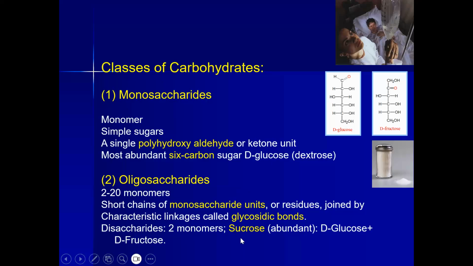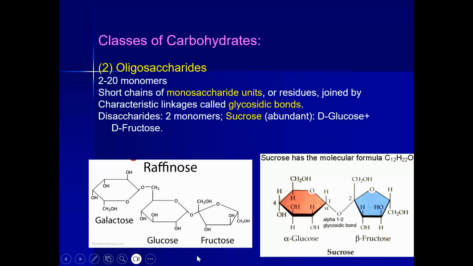One is saccharose, a very abundant disaccharide and one type of oligosaccharide, and it has D-glucose joined with D-fructose via a glycosidic bond. So here we have saccharose. Saccharose has one glucose unit, a monomer carbohydrate, joined with the fructose via a glycosidic bond. So saccharose is an example of disaccharide, and another example of oligosaccharide is raffinose.